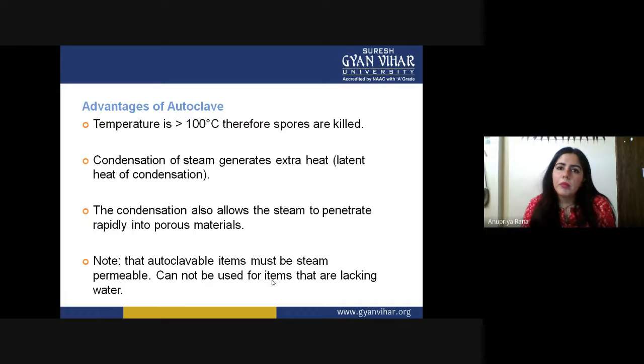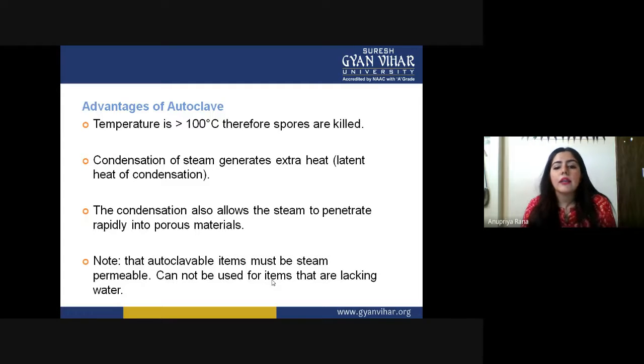That depends on the media also, what kind of media we use, because placing a media for a very long time in the autoclave can denature its own components. So we have to be very specific about what kind of media we use there, and on the basis of the media we set the timing of that particular temperature and pressure.